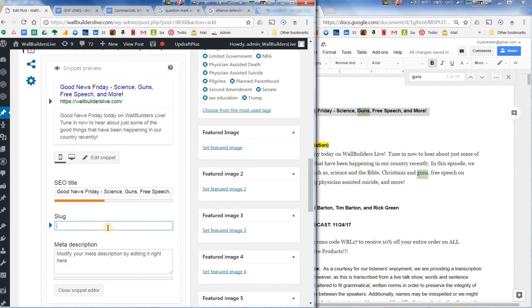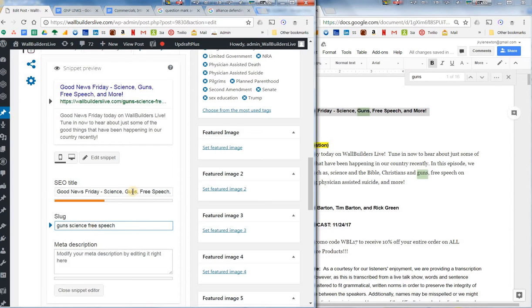So we're going to type guns, science, I guess. Now, no commas, sorry, you don't do commas in there. Now, I'm just putting these that you've already listed in the title. I put guns first because the SEO likes it to be first.